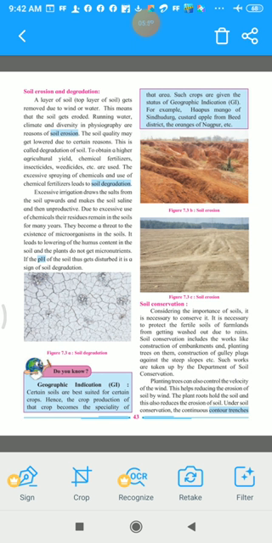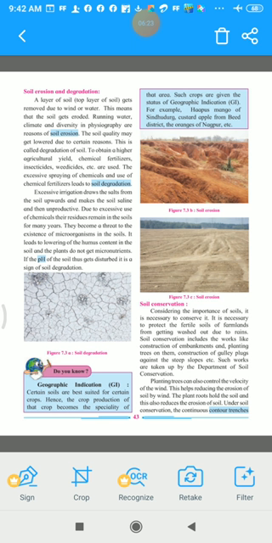Yes, whenever heavy wind is blowing, which part of the soil will get blown? The top layer of the soil. Or water will also carry which layer? The top layer of the soil. This means that the soil gets eroded. So whenever the top layer of the soil is blown away or removed due to wind or water, then we say the soil gets eroded.